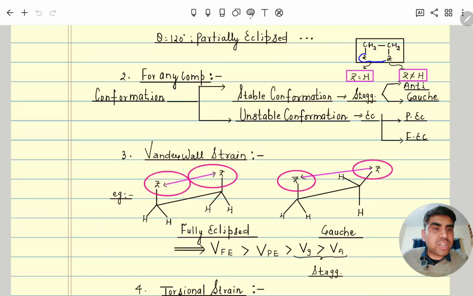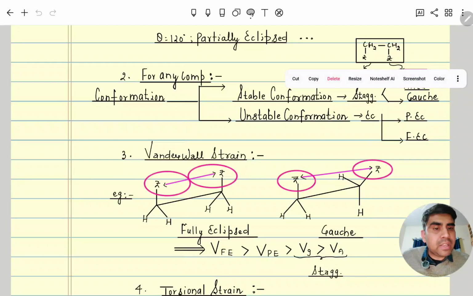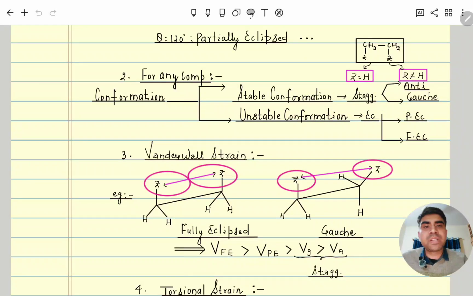If Z is hydrogen, meaning Z will be the same, then it will only have a staggered and an eclipsed form. But if Z is not hydrogen, some different atom or group of atoms, then staggered will have two types, anti and gauche. In that, you know anti is more stable than gauche. And in eclipsed, partially eclipsed is more stable than fully eclipsed. So eclipsed also has two types.